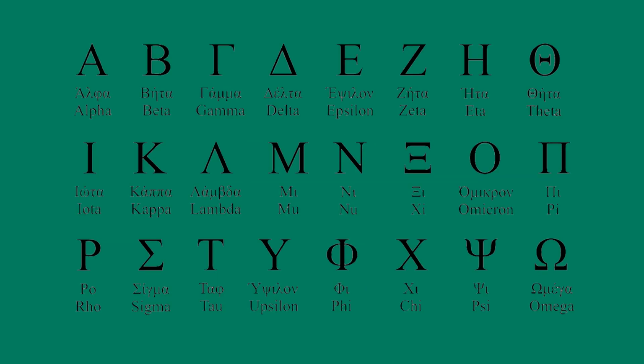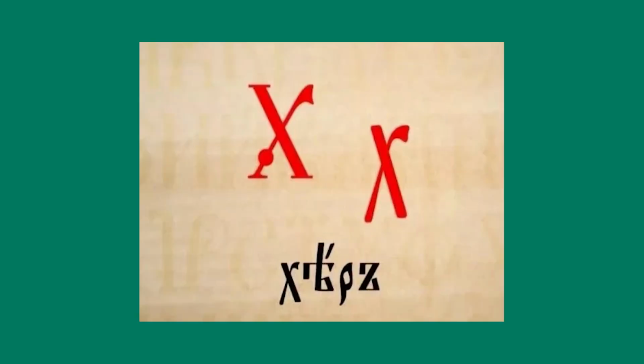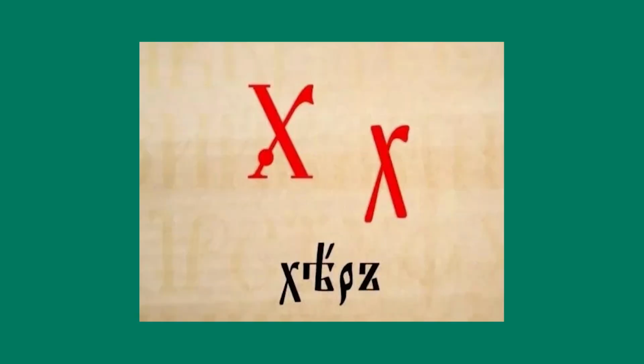Wait, 43? That's so many! This Cyrillic alphabet was based on the Greek alphabet, and the modern Greek alphabet only has 24 letters, and 43 is almost twice as much. One of these 43 letters was the letter Her. This word is occasionally used in modern Russian as a swear word, meaning you can look it up. The letter Her looked exactly like the modern Russian letter Kha and represented the same sound.